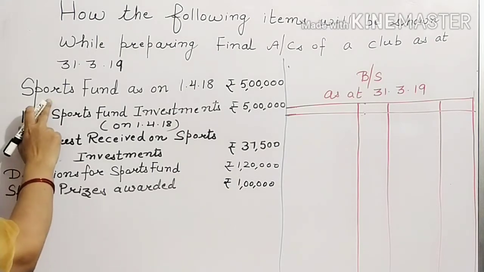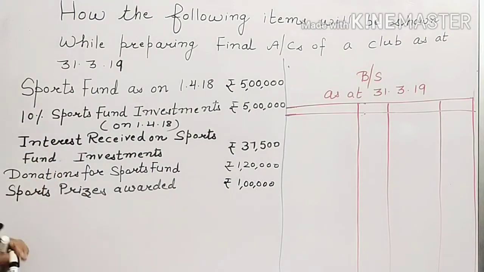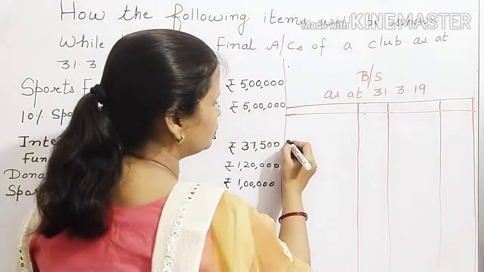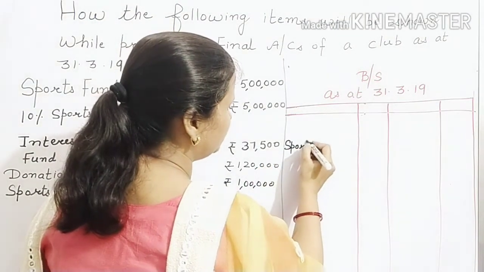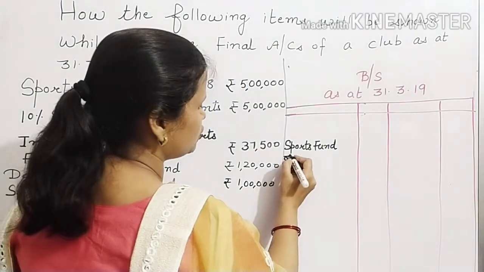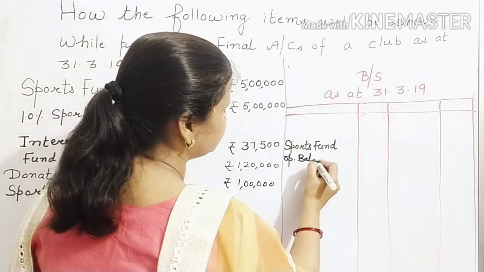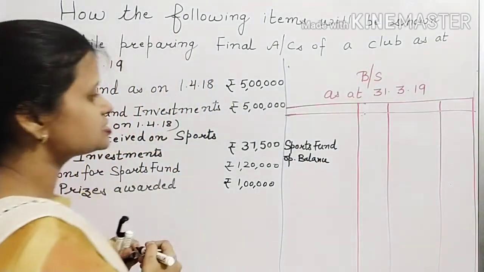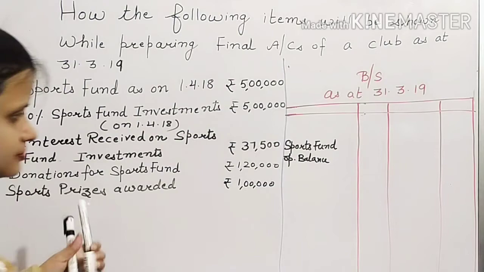First of all, the sports fund balance. In the beginning of the year, the sports fund opening balance is how much? 5 lakh.